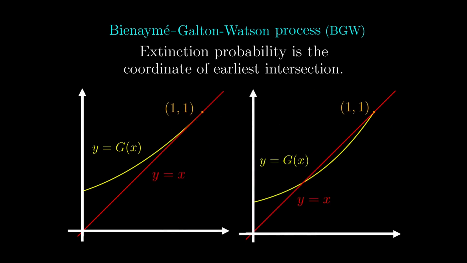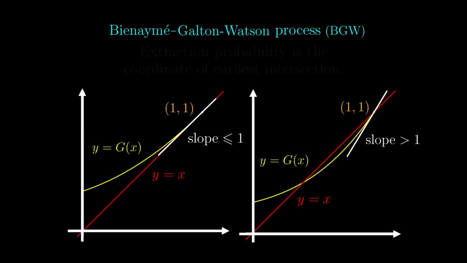Anyway, what is the fundamental difference between these two cases? Can we not plot the graph but still say definitively which case we are in? The trick is to see the slope of g of x at the point 1, 1. If the slope is smaller than or equal to 1, we will be in this case, and the extinction probability is 1. If the slope is larger than 1, we will be in the other case, and the extinction probability is less than 1. Calculus tells us that this means g prime of 1 is important.